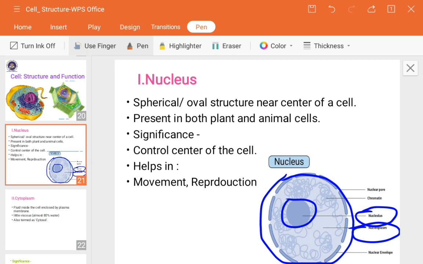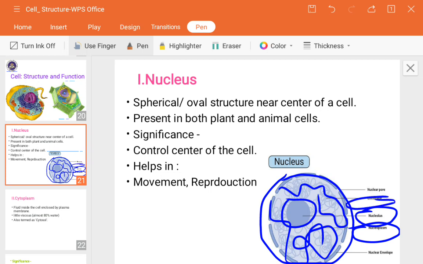Now the thread-like structures you are seeing are very important things of the nucleus. Because of them, the nucleus is called a very essential part of the cell. In higher classes you will get all the clarifications, but for your basic understanding, this network-like structure is called chromatin. Why is it called chromatin material?